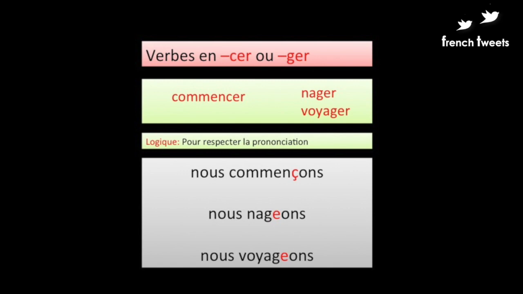So we notice that with the verb commencer, in the conjugation with nous, we have to add a cédille to make it sound as se. So it becomes commençons. And for the verb nager, with the conjugation of nous, we have to add an extra e to make it sound as je, nous nageons. Similarly, with the verb voyager, along with the conjugation of nous, we have to put an extra e after G to make it sound as je. So here we have nous voyageons.